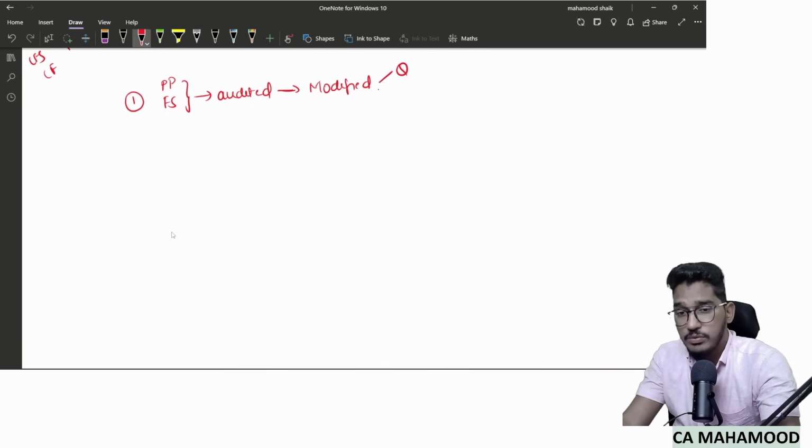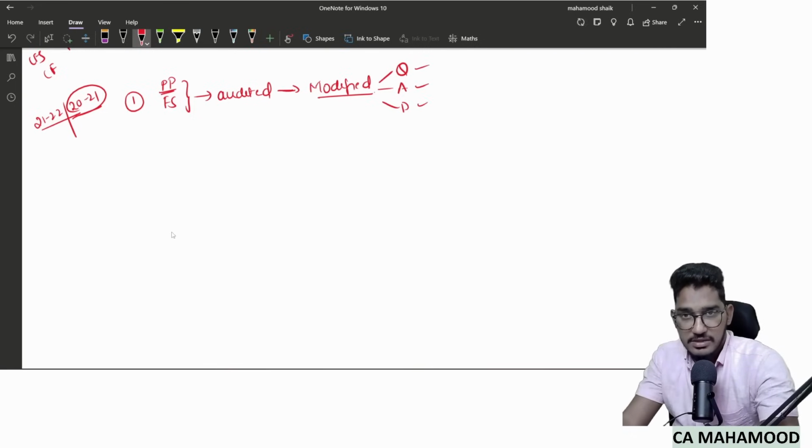When I say modified, it could be qualified, adverse, disclaimer, whatever it is. Take for example, I am doing 21-22's audit. Last year is 2021. So last year's financial statements were audited in the last year, and last year's audit report contains a modified opinion, which could be qualified, adverse or disclaimer.